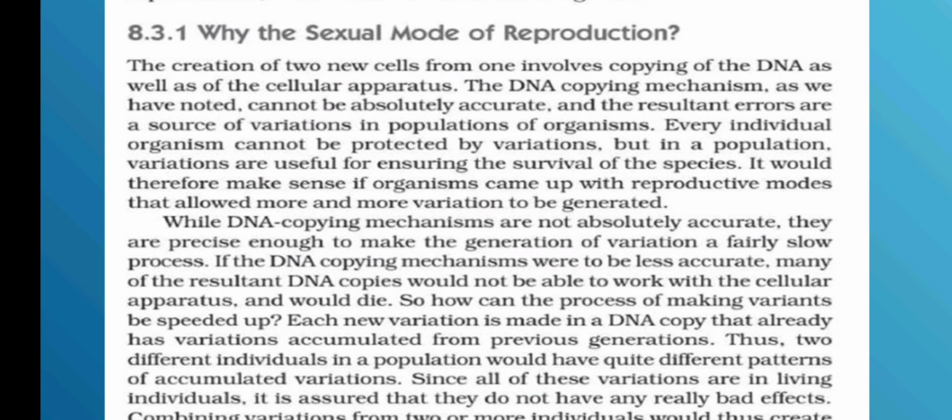Mitochondria, which could be in a plant cell and an animal cell, Golgi bodies, endoplasmic reticulum, the vesicles, and all these things you see in the cell. So the creation of two new cells from one involves copying of the DNA as well as of the cellular apparatus. So the DNA is also copied and the cell is also copied.